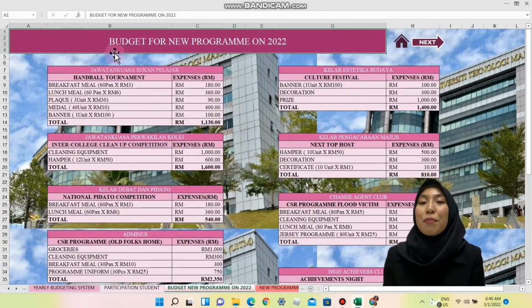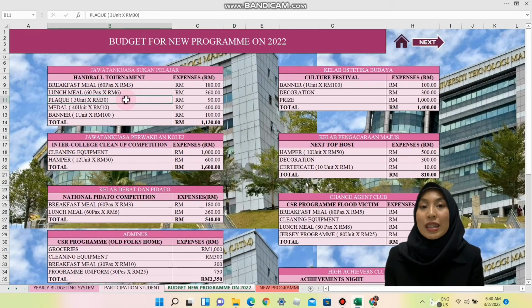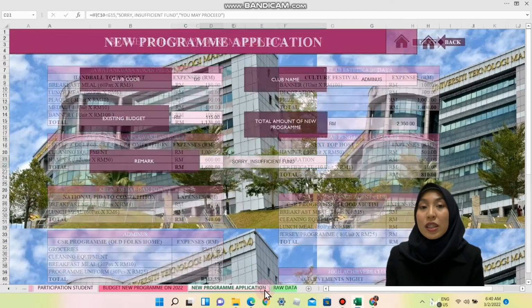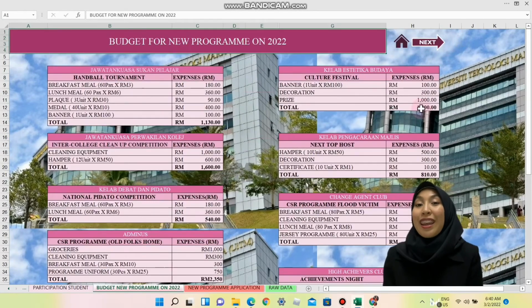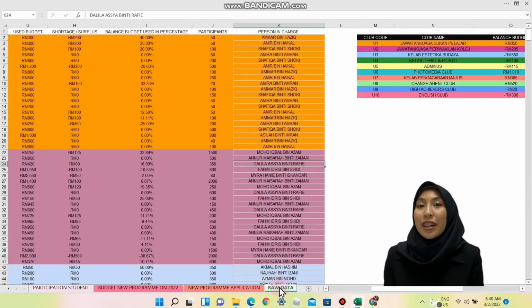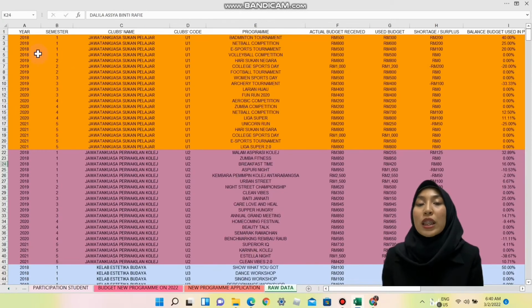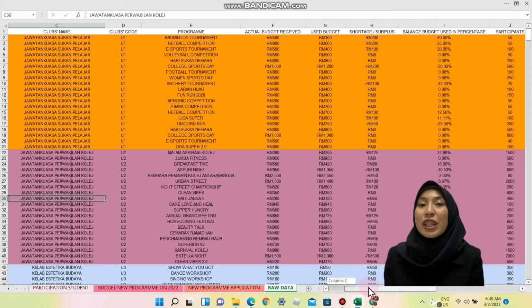Also, we have budget new program. What's more about the new budget is that it is specified for every item of the expenses related to the new program application sheet. In this sheet, we added new terms such as free mark and a back button as well. And lastly is raw data, where we collect all the information of the 10 clubs, including the person in charge for each program.